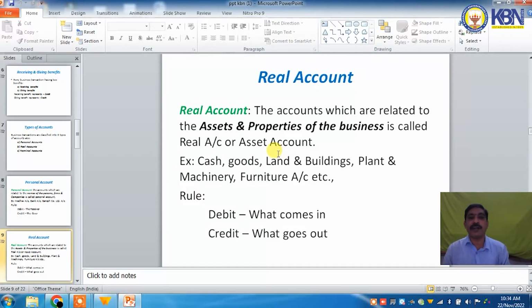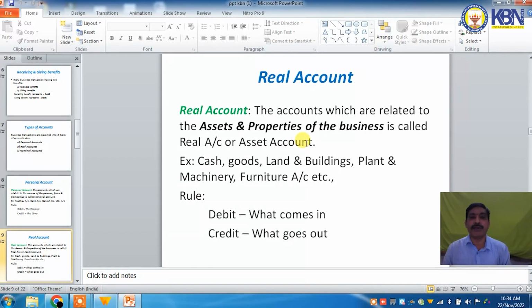The examples of real accounts are cash, goods, land, building, plant and machinery, furniture, investments, etc. What about the rule? Debit what comes in and credit what goes out.